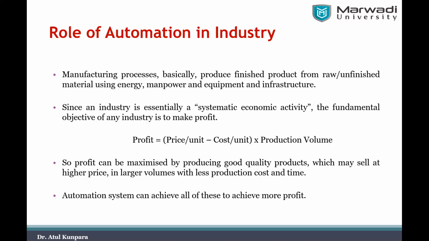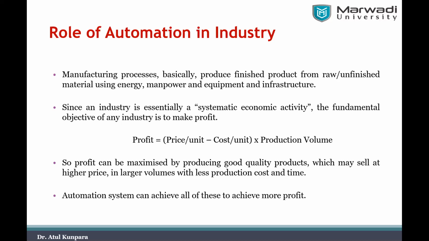Now, what is the role of automation in industry? That is the question I already asked you, the need of automation in industry. You can find the answer to this question here in another way. You all gave the answer: it increases productivity, accuracy, and efficiency, and it reduces manpower.